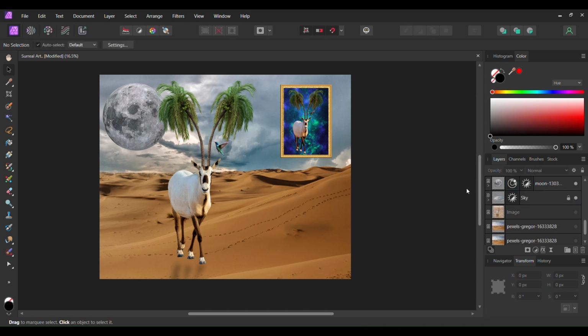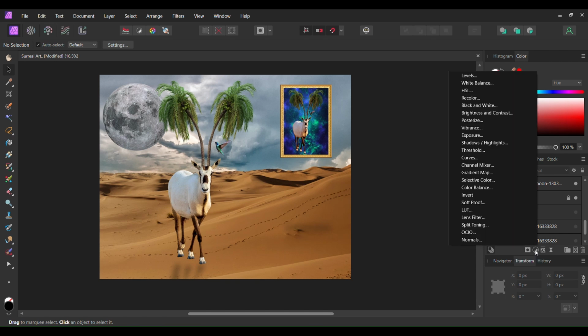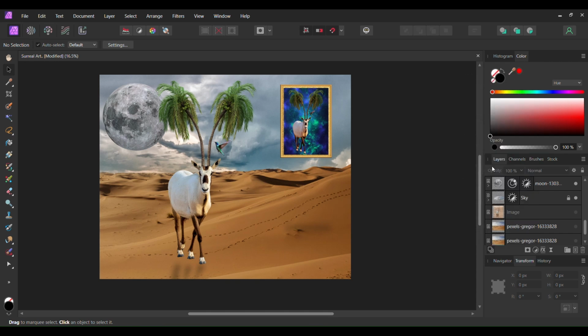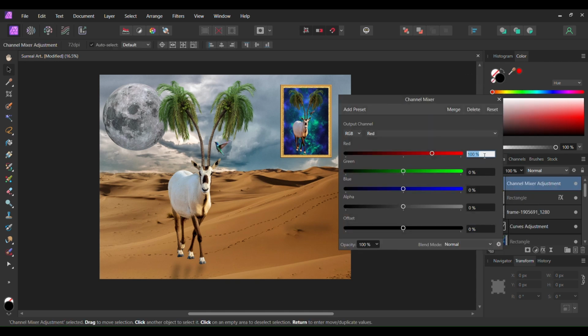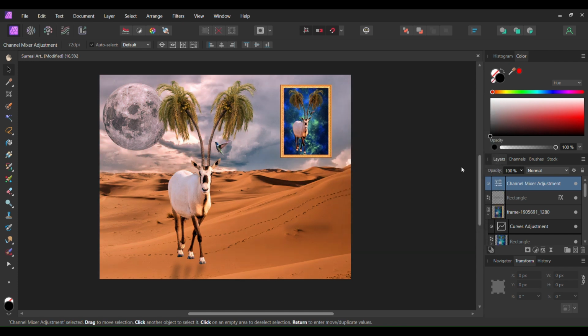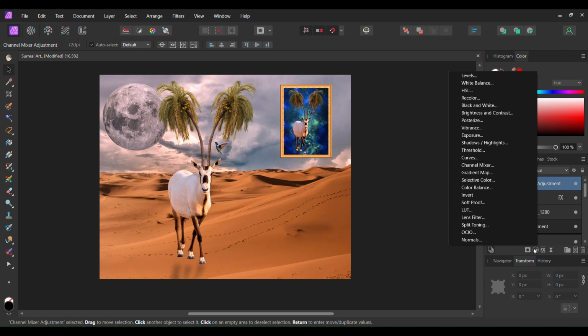Once you've done that, click on the Adjustments icon in the Layers panel. Select the Channel Mixer. In the Red channel, set the red to 78%, green to 86%, and the blue to -45%. Place this adjustment at the top of everything. Click the Adjustments icon again. Now select the Gradient Map adjustment.